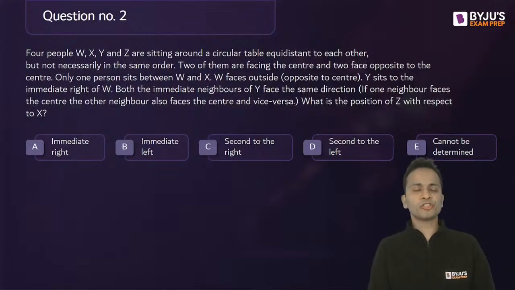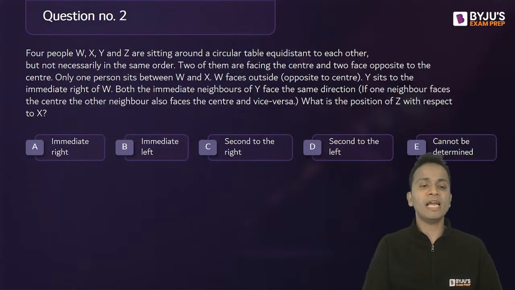Now, second question on your screen, slightly lengthy, but I know that all of you can quickly give me an answer. So quickly solve it and post your answer in the chat box. Jeet is very quick, has already given an answer. Now, 4 people, W, X, Y, Z are sitting around the circular table.